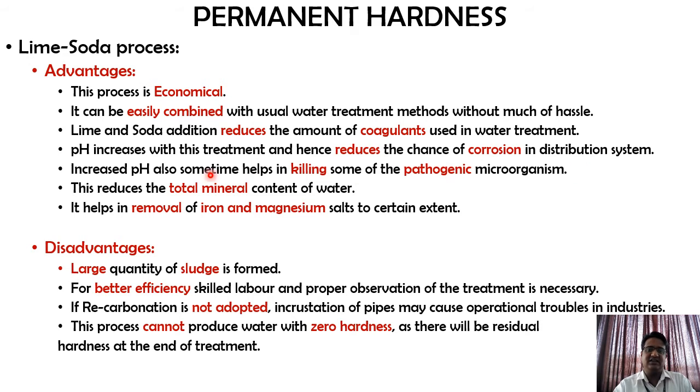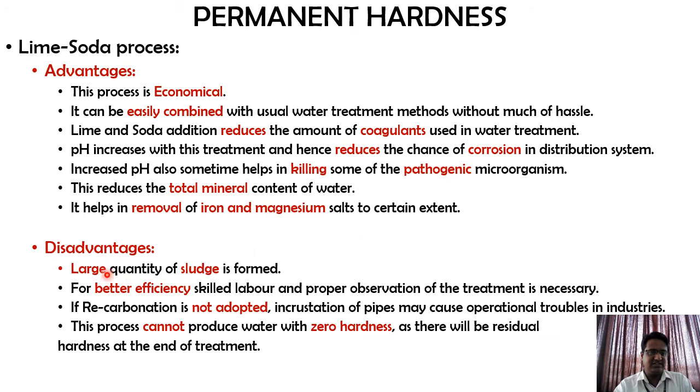This also reduces the total mineral content of water, and it helps in removal of iron and magnesium salt to a certain extent. So these are the advantages of the lime soda process.